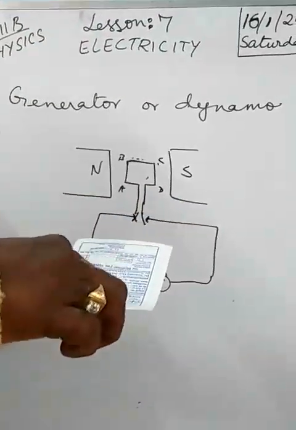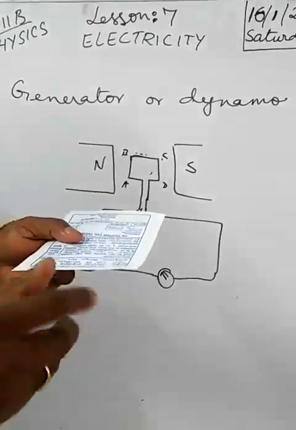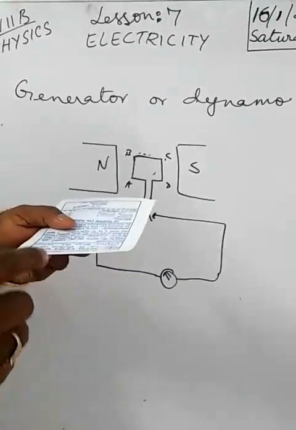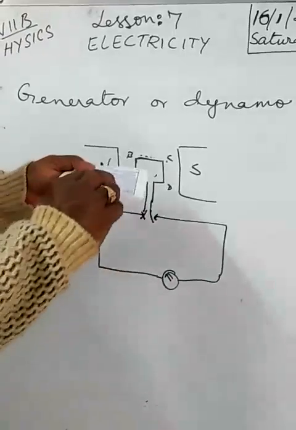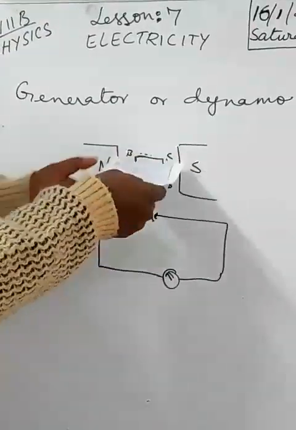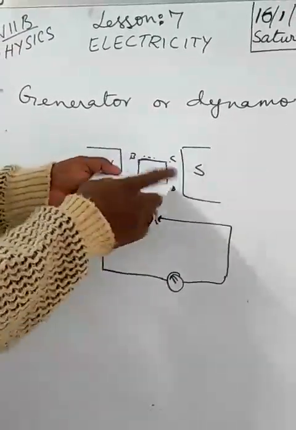Copper wire is wound around this, and it is stretched here, and there will be rings. There is a carbon brush connected to the rings, and then it will be rotating like this.